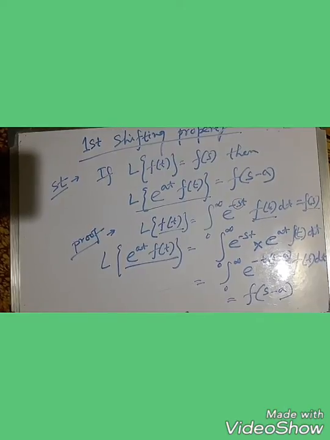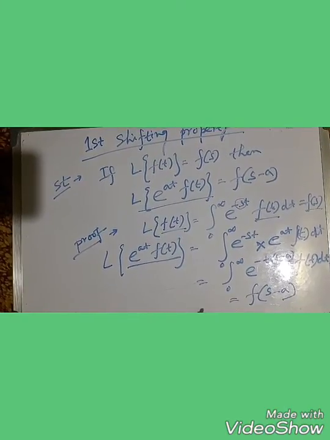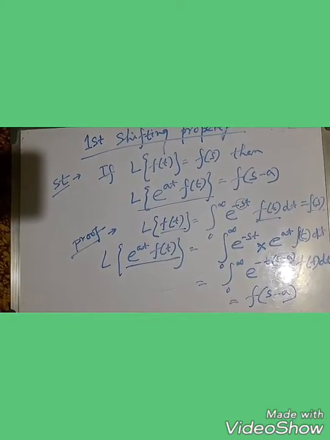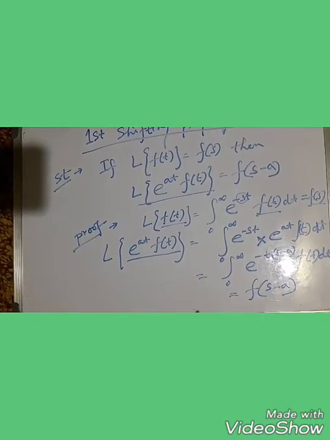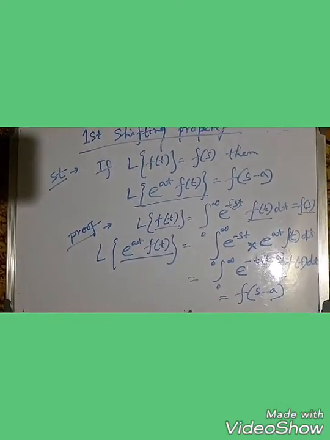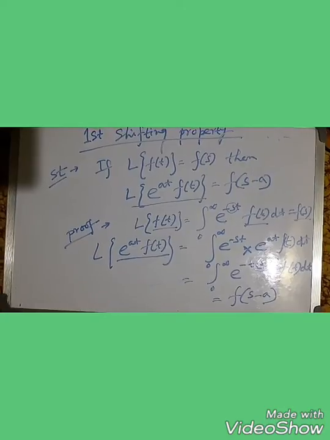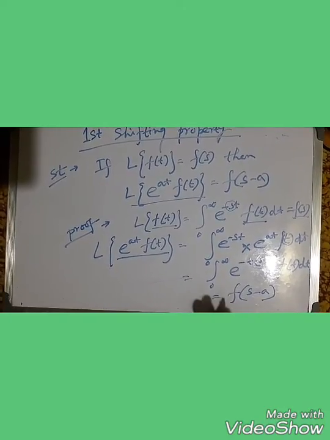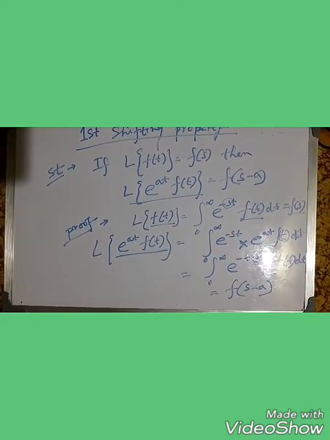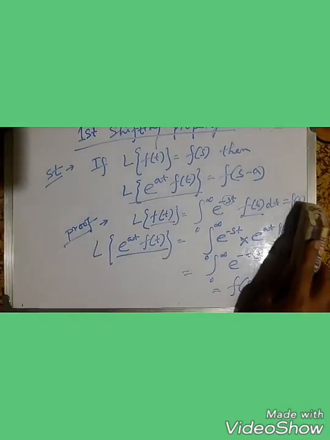Clear? This is the first shifting property. It is widely used in the field of Laplace transformation, and every year some math comes using this property. So now we take a math where we can use the first shifting property.